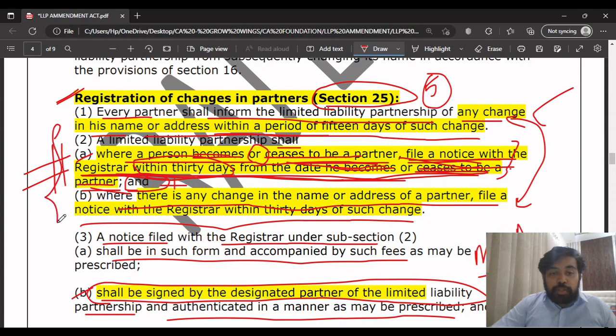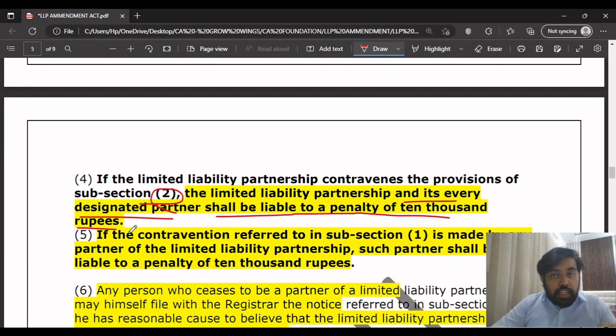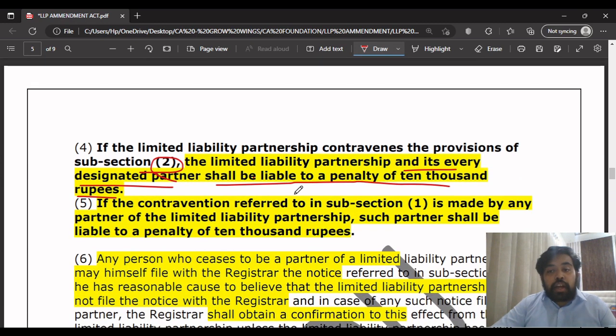That is, the LLP should file a notice with the registrar in case of an incoming partner, or a change in the name or address of the partner. If it contravenes any of these, then the LLP and its every designated partner will be liable to a penalty of 10,000 rupees.